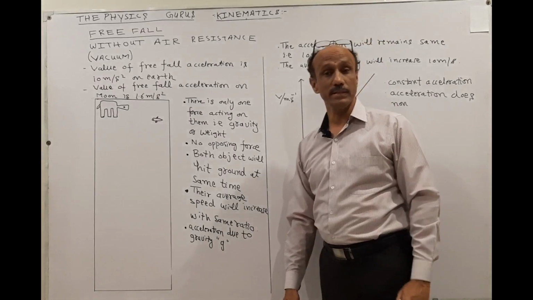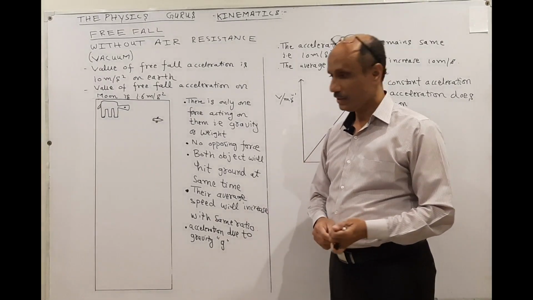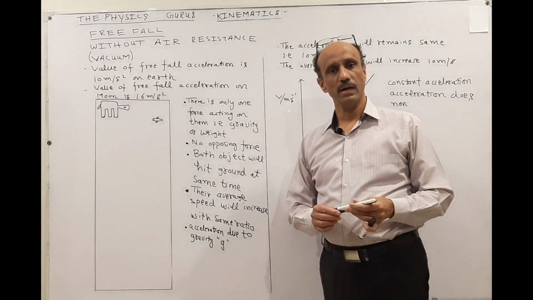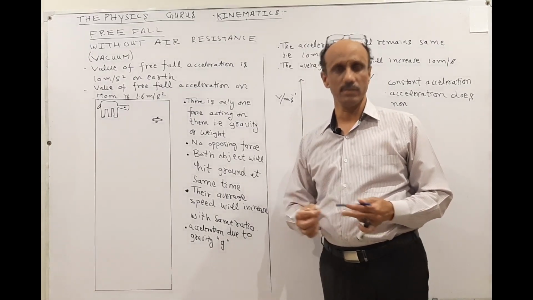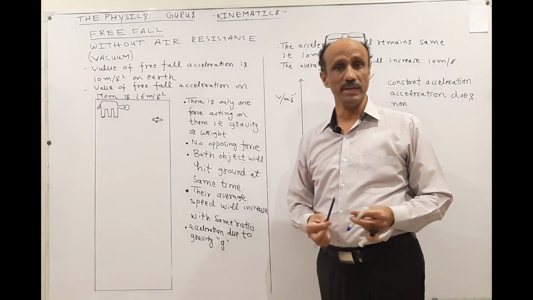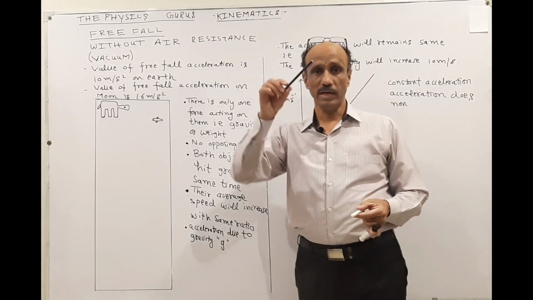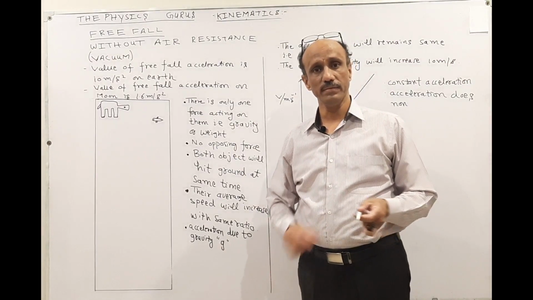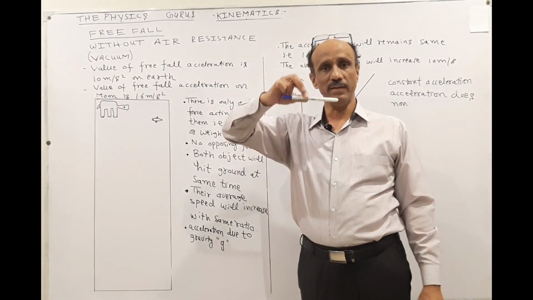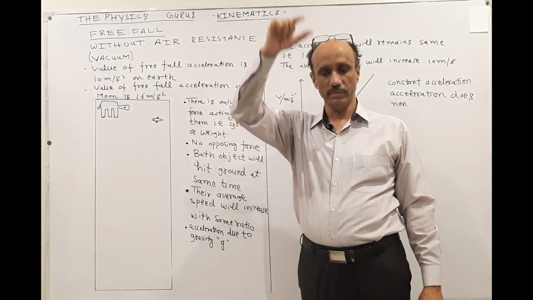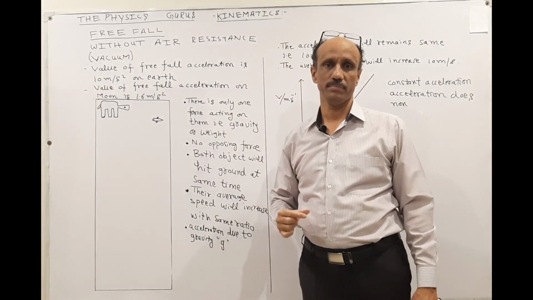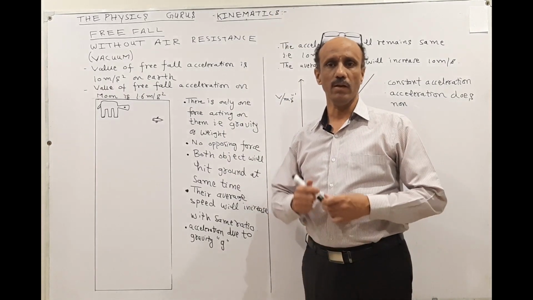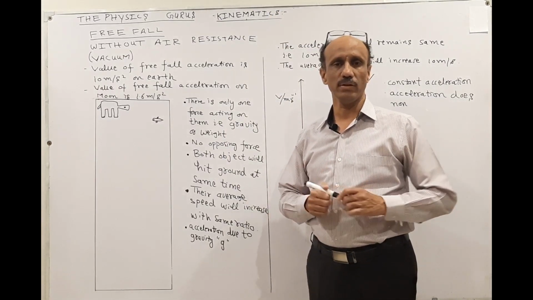Now the subtopic related with this is the free fall. So what do you think? What is meant by free fall? I have one pen in my hand. I have one pencil in my hand. Now if I throw this pencil forcefully and if I drop this pen just like this, which object will fall through the action of the free fall?